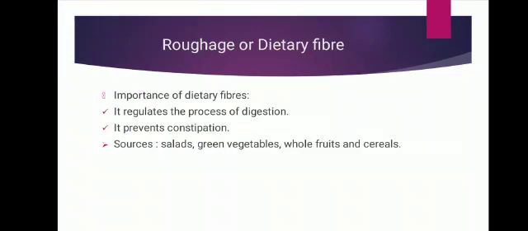Next nutrient is roughage or dietary fiber. First, see its function. It regulates the process of digestion and prevents constipation. It improves the digestion of food in the body and helps in removing undigested waste material from the body. That means someone suffering from constipation has a deficiency of dietary fibers in their diet. Now the sources of dietary fibers are green vegetables, whole fruits and cereals.